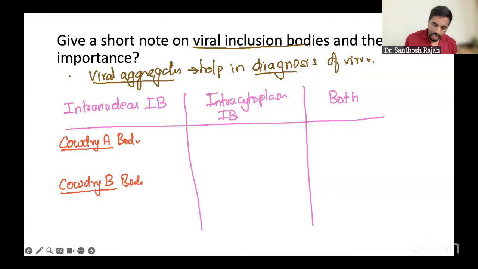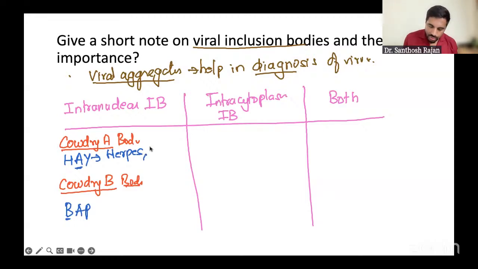Okay, shortcut. How to remember this? Very easy. For Cowdry A, you remember it as HEY BAP. Okay, HEY BAP. So A is Cowdry A, and what are the diseases? H for herpes. Herpes inclusion body is called Lipschitz body. You just write only the name, that's enough.